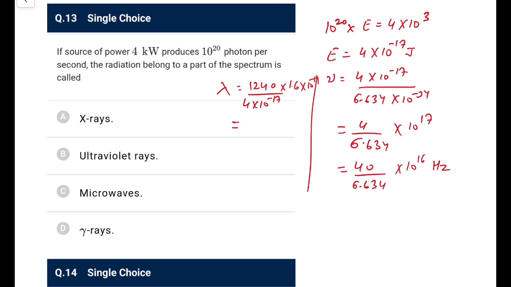So what we can do here, this would be in nanometer, so 1240 into 1.6 upon 4, and this is 10 to the power, what I can write, minus 2. Okay, so what we are left with, this is 0.4, so it would be 12.4 into 0.4 nanometer, so it is 0.5 something nanometer, or we can say 0.45 angstrom something, so it would be in X-rays for sure, you can directly say.